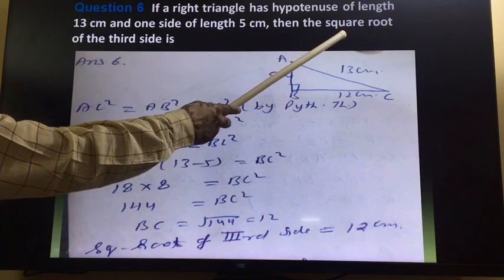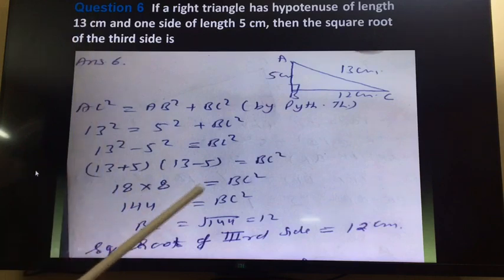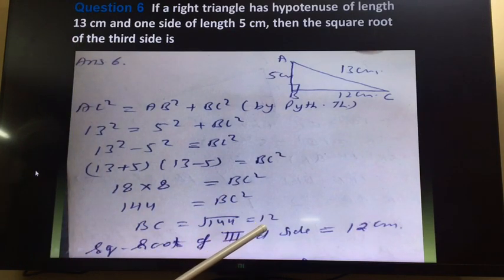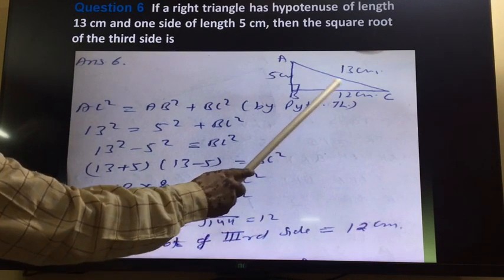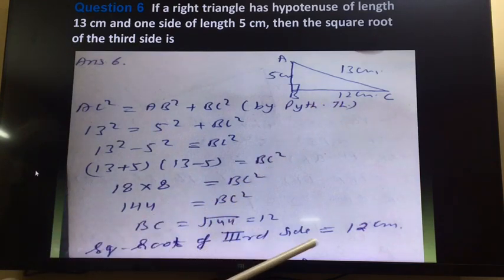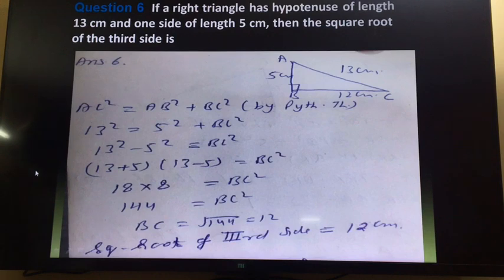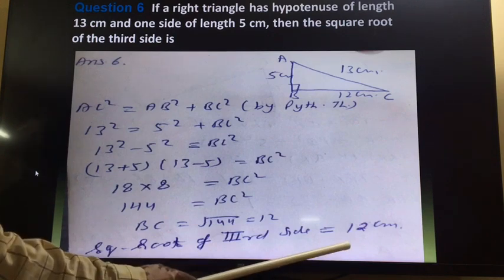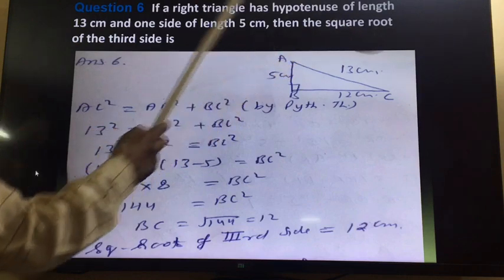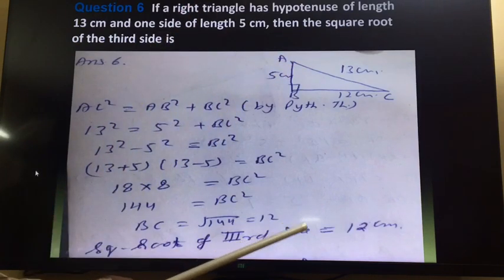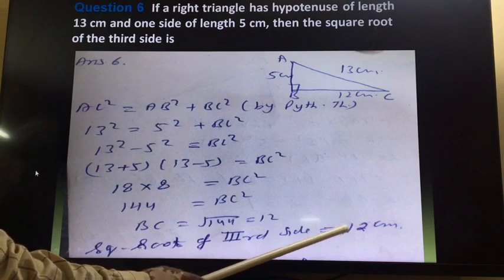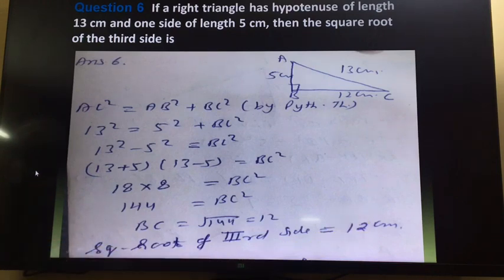Then we want to find the square root of the third side. The third side is 12, as we got. So the square root of 12 will be square root of 12, which we can write as 4 into 3, and that is 2 square root 3. So in this case the last step is the square root of the third side, which is BC. So the square root of this will be 4 root 3.